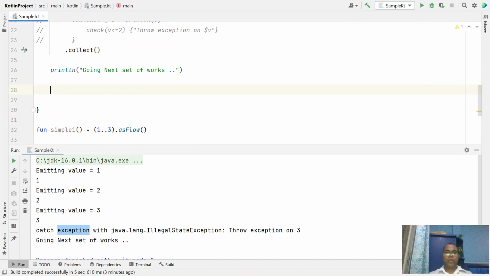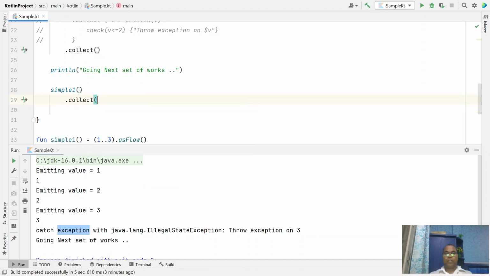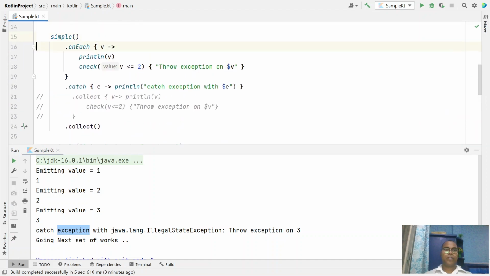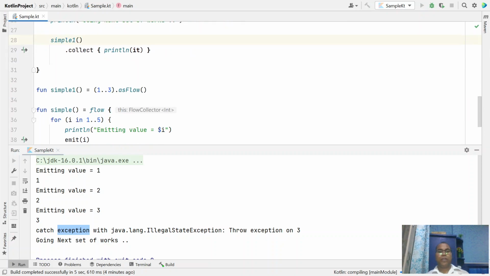Now let's here say simple one dot collect and you are just printing it as well. Okay. Let's just not collect anything. They are not doing anything. And if you run it, it will just simply print the numbers 1, 2, 3.